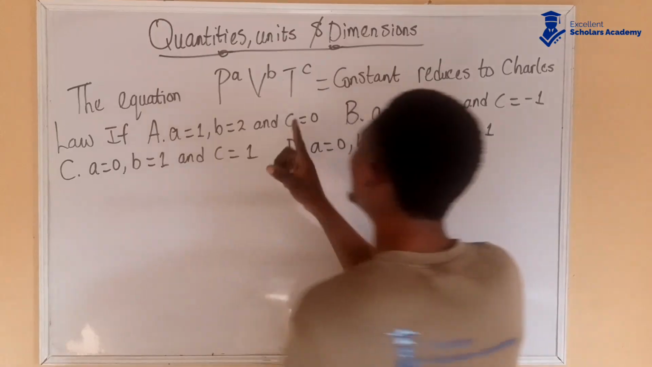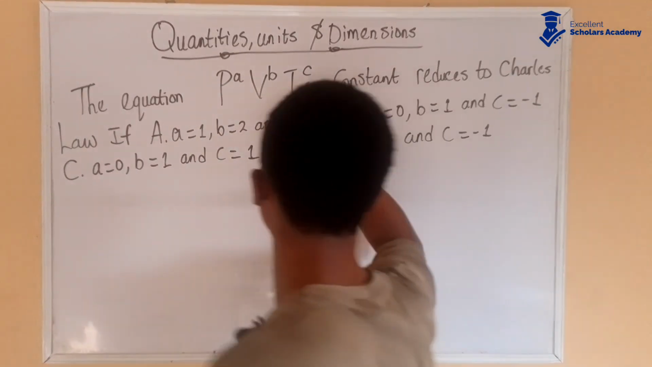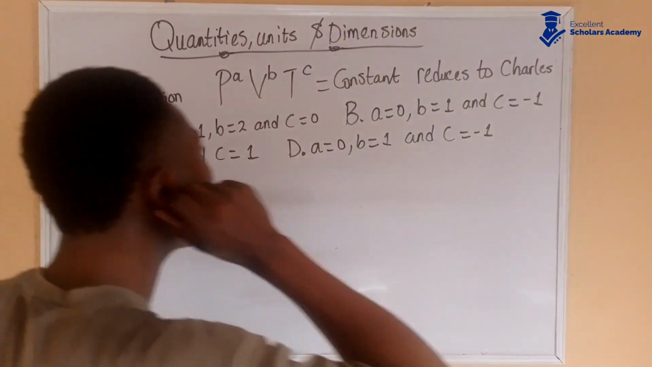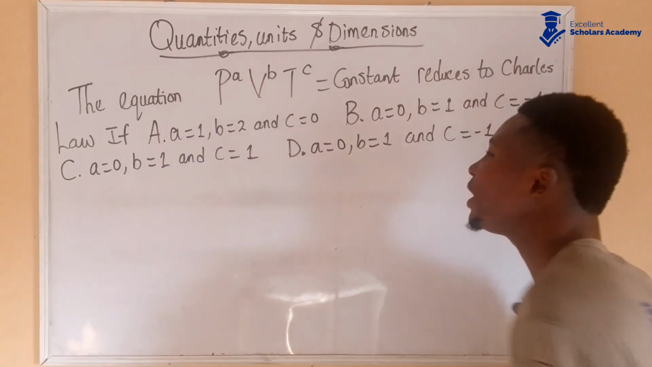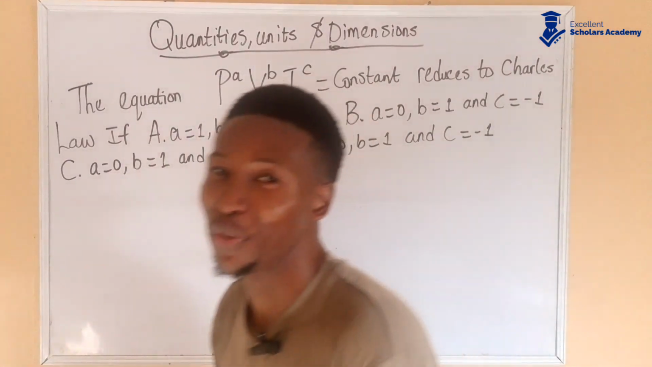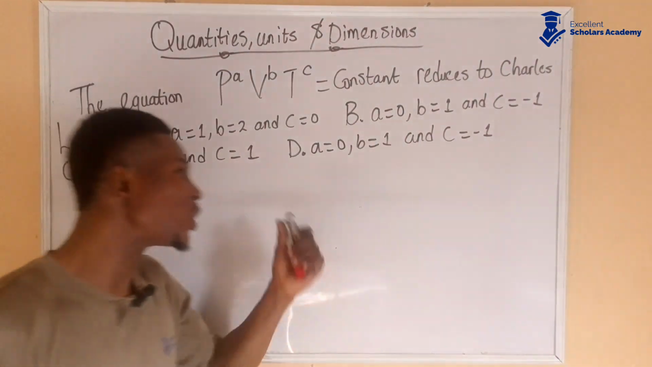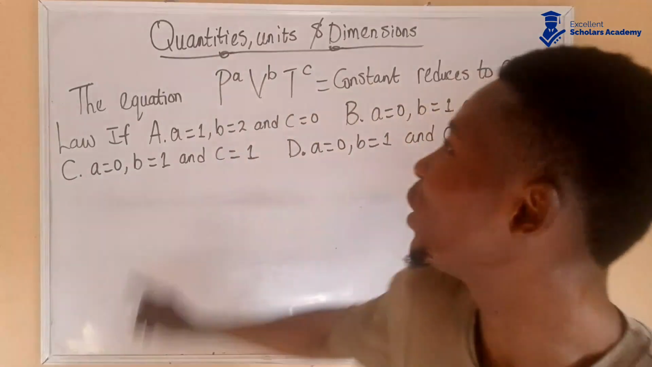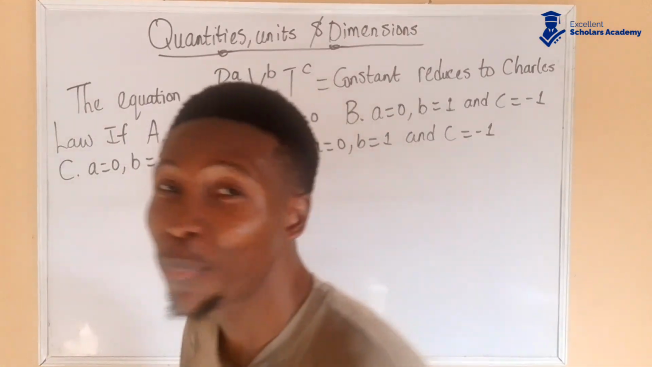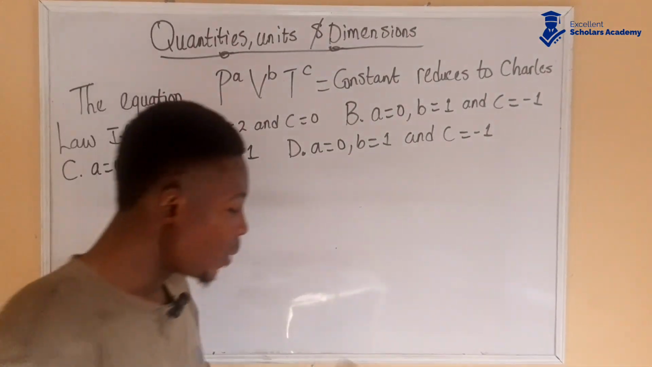The equation p to the power of a, v to the power of b, t to the power of c is equal to constant reduces to Charles' law if, now we've solved this question before. You can pause this video and try it out yourself. Although we're not giving a, b, c, we're giving x, y, z, but you can solve this question. But let me solve it.